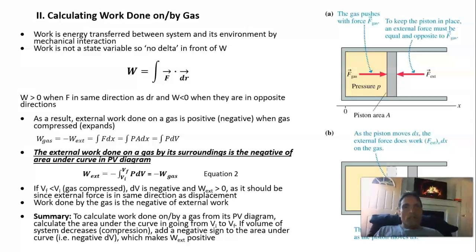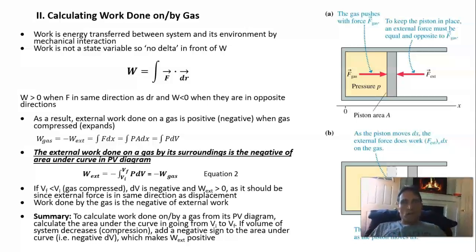Now, with gases, gases can be compressed, right? They're compressible. So if we calculate the work here, let's look at this gas with a piston, and the pressure of the gas is trying to push outward on the piston.